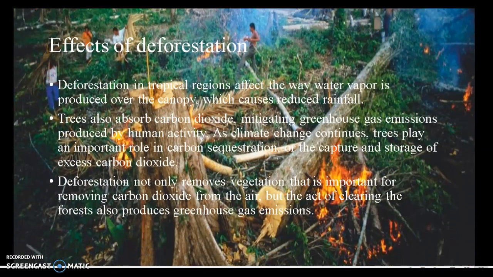Effects of deforestation. Deforestation in tropical regions affects the way water vapor is produced over the canopy, which causes reduced rainfall. Trees also absorb carbon dioxide, mitigating greenhouse gas emissions produced by human activity. As climate change continues, trees play an important role in carbon sequestration, or capture and storage of excess carbon dioxide. Deforestation not only removes vegetation that is important for removing carbon dioxide from the air, but the act of clearing the forest also produces greenhouse gas emissions.